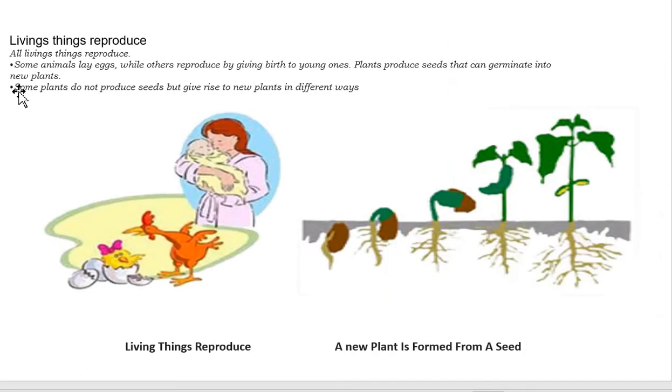Living things also reproduce. All living things reproduce. Some animals lay eggs while others reproduce by giving birth to young ones. Plants produce seeds that can germinate into new plants. Some plants do not produce seeds but give rise to new plants in different ways. Here you can see a seed germinating and growing into a plant. Here a woman having a child, and here a hen having a chick.